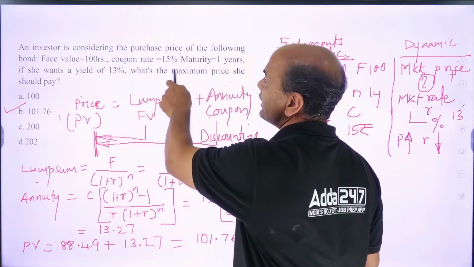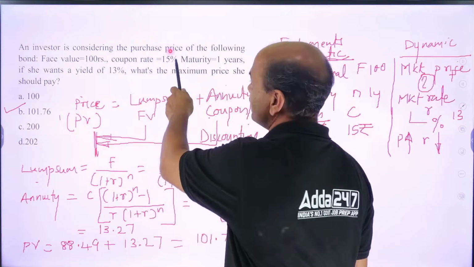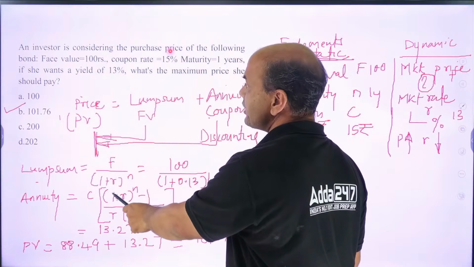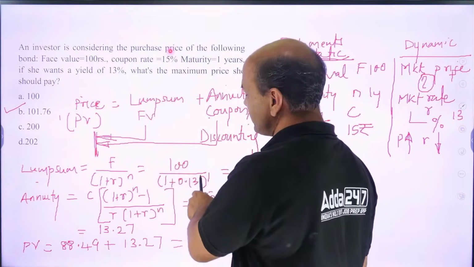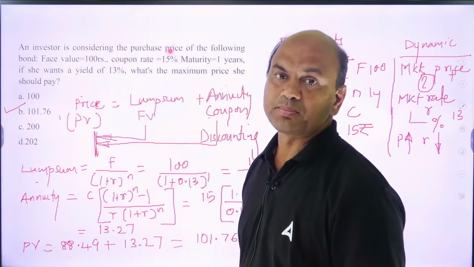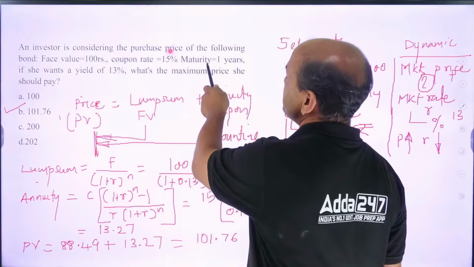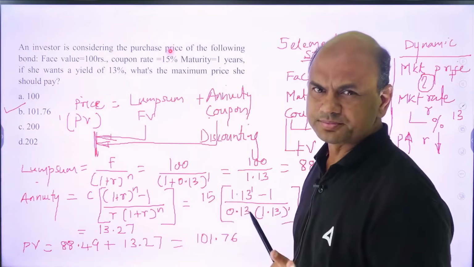Kindly note, don't take 15%, that is the coupon. You should never take the coupon here. You should take R, the yield, 13%. So it is 1 plus 0.13 raised to N. What is N? Maturity is given as 1 year, so N is 1.